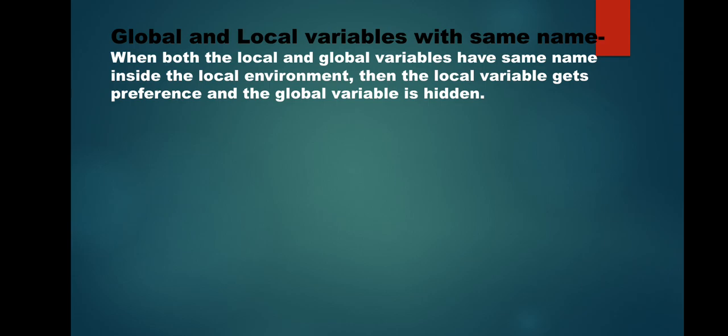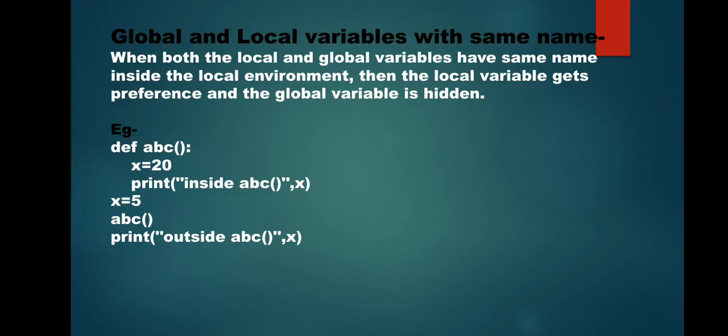If within a function or within a block there is a local variable accessible and there is also a global variable accessible and both are having the same name, then always remember the local variable will hide the global variable. Let us understand. Here I have taken a function ABC, and inside this function I have created a variable x, and x is also a global variable.